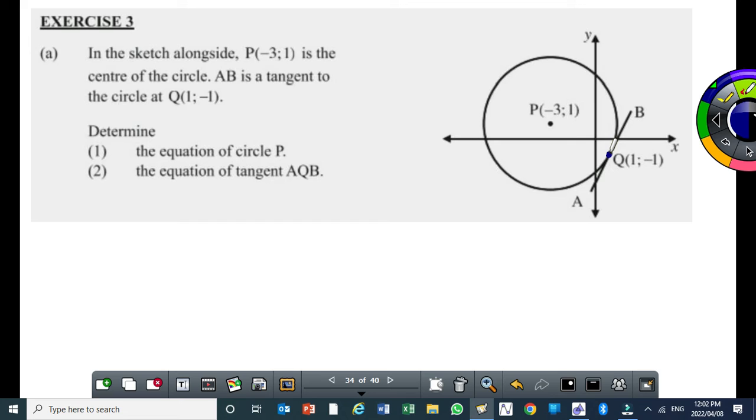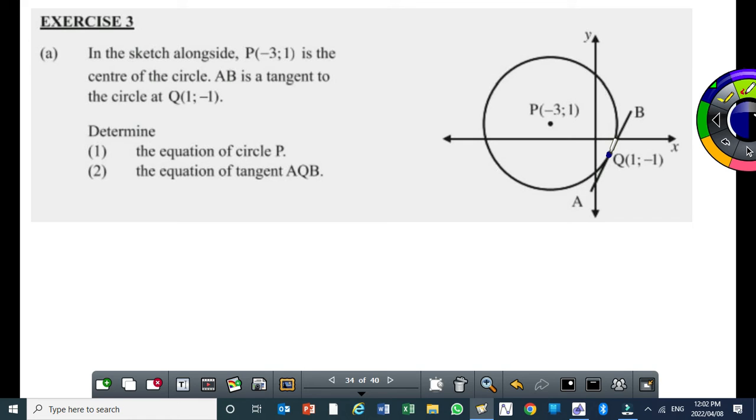So the first question says, determine the equation of circle P. Right? You need to find the equation. Now, if you want to find the equation, you need 2 things. Number 1, the coordinates of the center of that circle, which in this case, the coordinates are given. Then you need the length of the radius, right? Which is not given here.